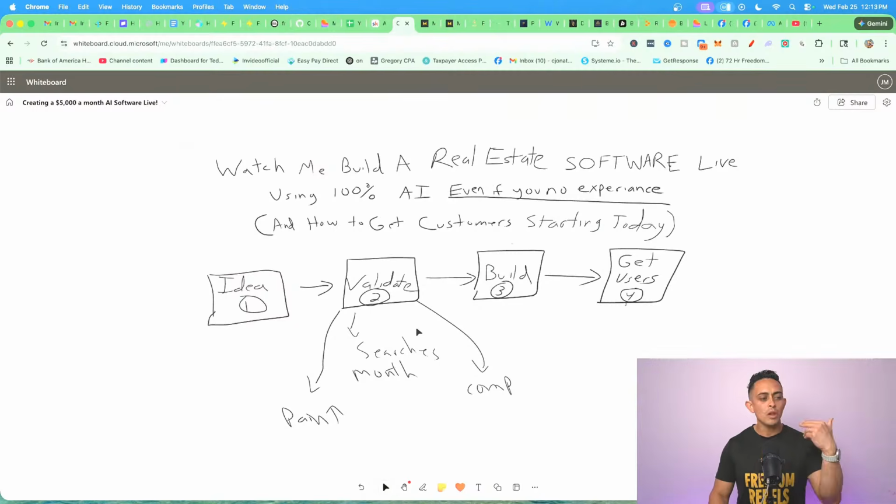Okay. Searches per month. What's the competition? What are other softwares like that? And can I compete with them? Or if there's any competition at all.